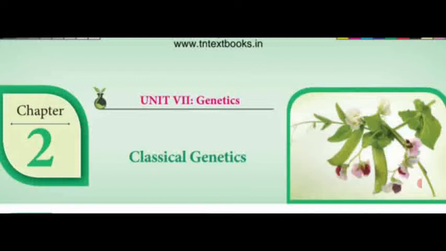What is emasculation? Removal of pollen grains from the flower by an artificial method, by the experimenter. That process is called emasculation. And pollination, the transfer of pollen grains from one flower to another flower, is also very easy in this plant. That's why he chose the pea plant for his experiment.